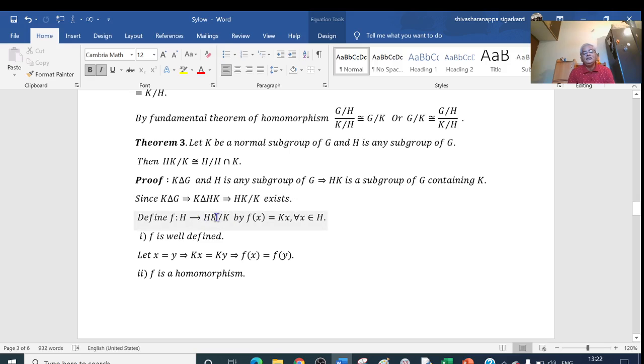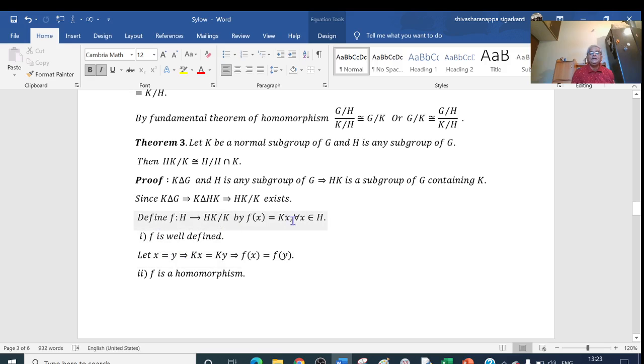So we define the function as f(x) = Kx for all x belonging to H. Now we first show that f is well defined.